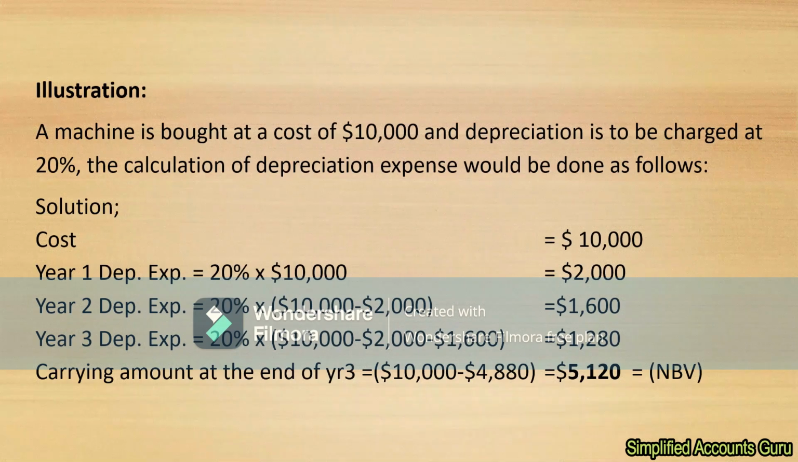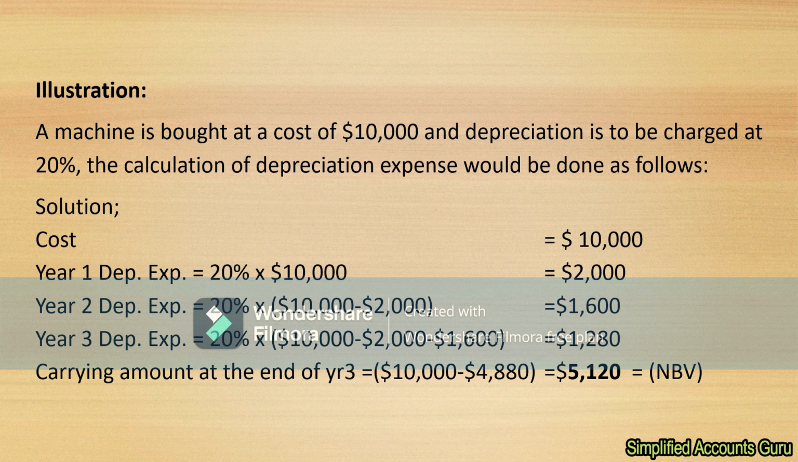And then we can also see an illustration so that we can absorb or internalize the information that we've gathered concerning the reducing balance method. The illustration is talking about a machine bought at a cost of $10,000 and the depreciation is to be charged at a rate of 20%. The calculation of depreciation expense would be done as follows.